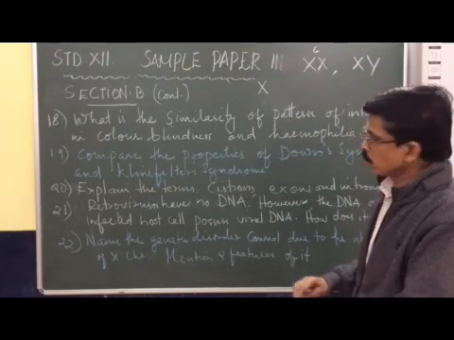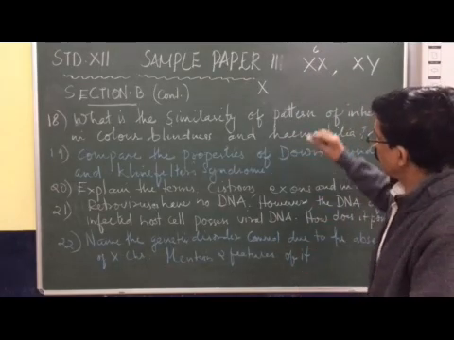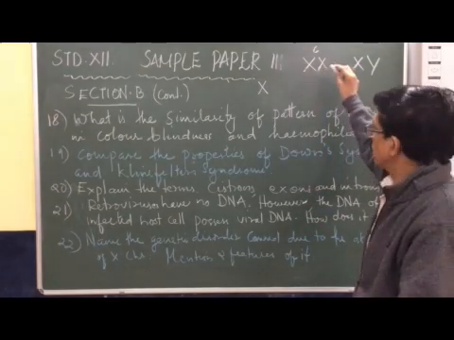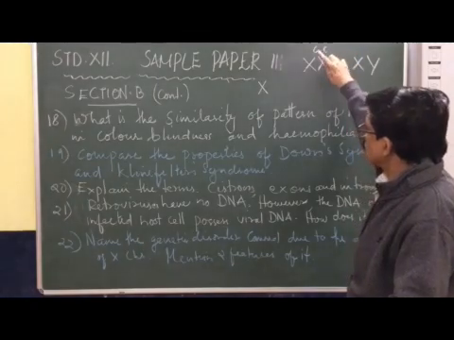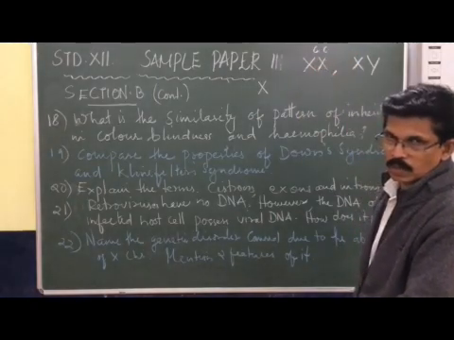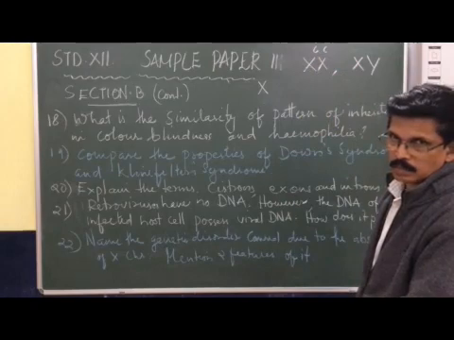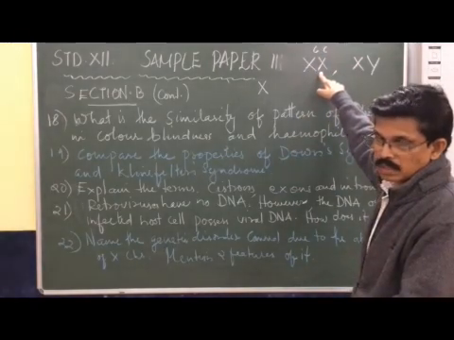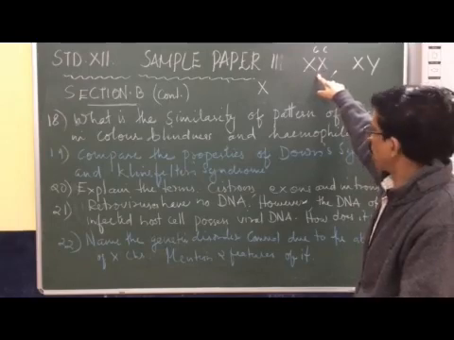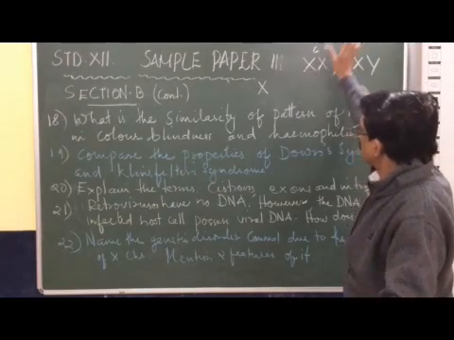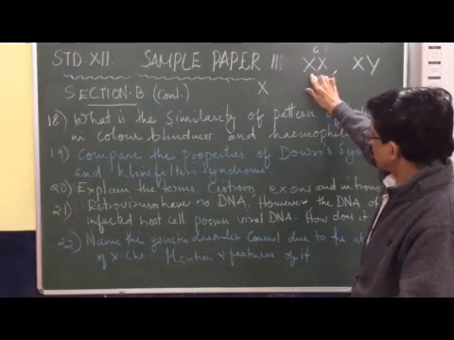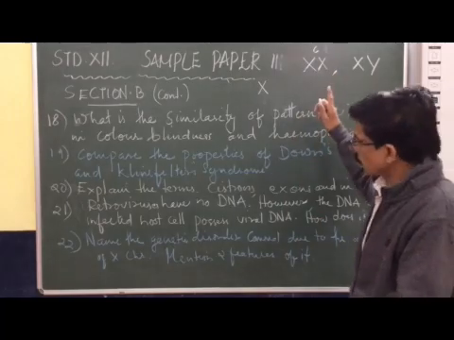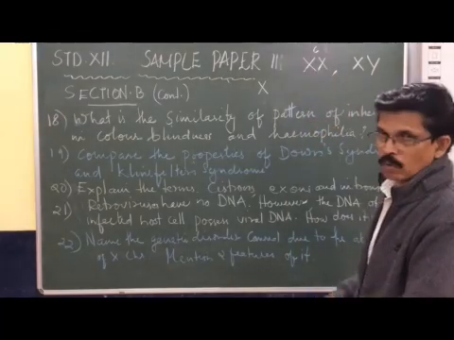To become color blind, the female should have the recessive gene in both the X chromosomes. So the homozygous condition of the recessive gene alone establishes that the person is color blind. But a female carrier has only 1